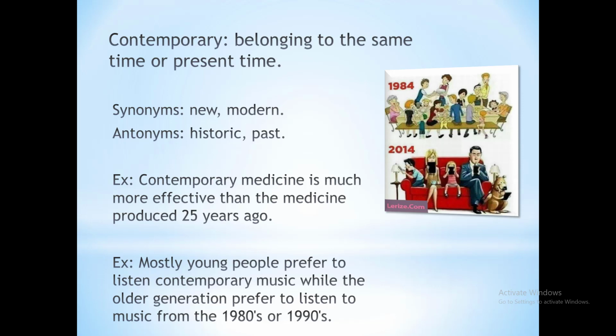Now see the next example, which says mostly young people prefer to listen to contemporary music. Contemporary music means new music, right? While the older generation prefer to listen to the music from the 80s or 90s. It means the younger generation wants to listen to new, modern music, whereas the older generation wants to listen to 90s or 80s music or songs. So this is nothing but a generation gap.